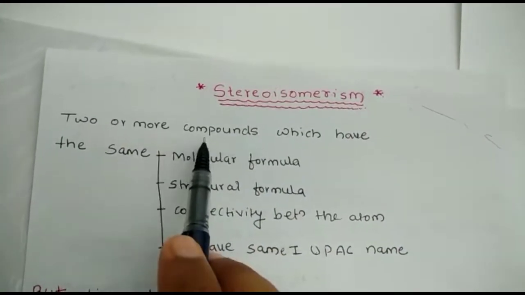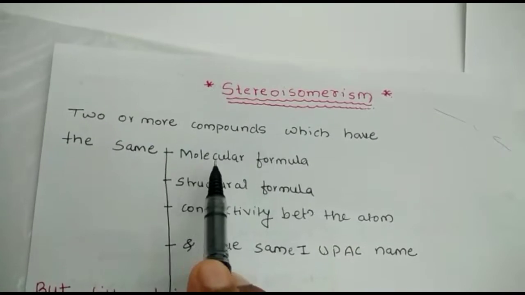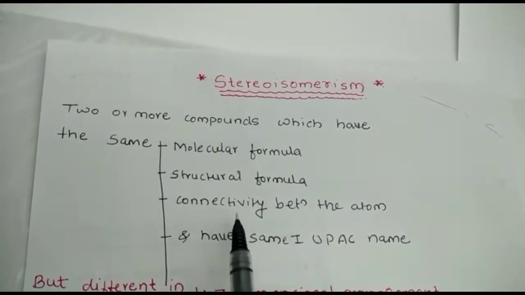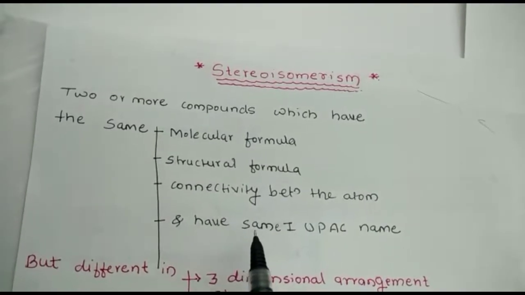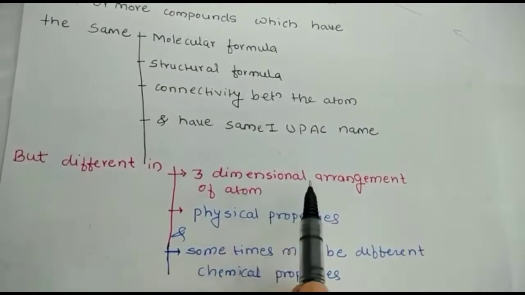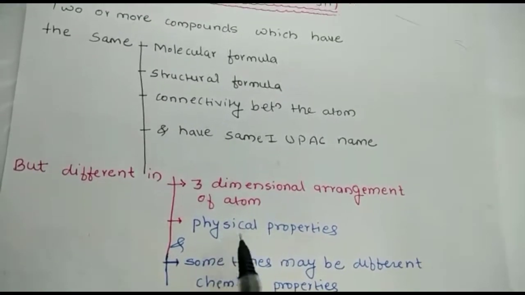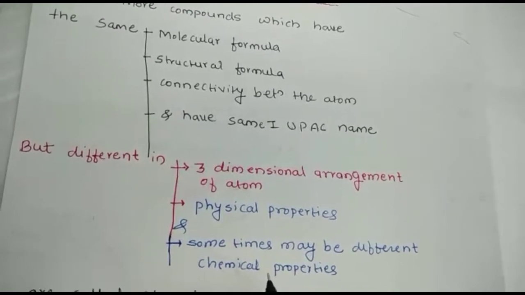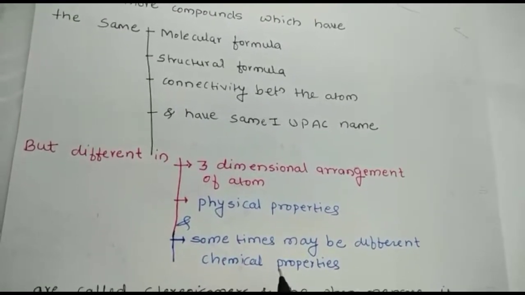Two or more compounds which have the same molecular formula, same structural formula, same connectivity between the atoms, and have the same IUPAC names. Okay, but they differ in their three-dimensional arrangement of atoms and physical properties, and sometimes, rarely, they differ in their chemical properties.